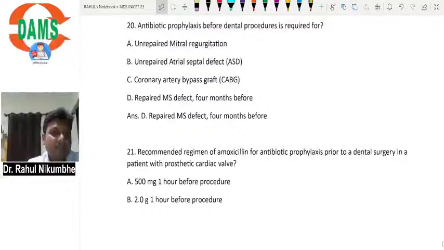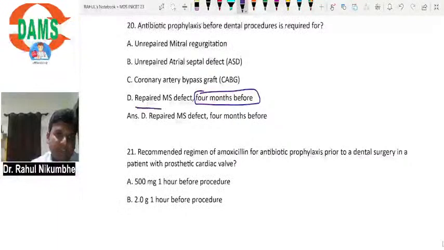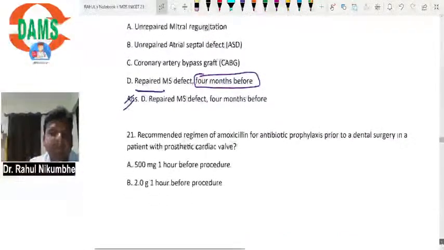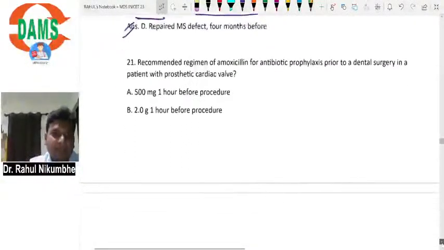Repaired mitral stenosis defect 4 months before. Now the patient is having surgery for mitral stenosis. So during surgery there must be an incision taken, and the patient is having some injury in the heart. So there are high chances that the patient may develop infection, and the duration is also 4 months. So possibly it is not completely healed. So the answer will be repaired mitral stenosis because of high chances of getting infection, as the patient may have some lesions